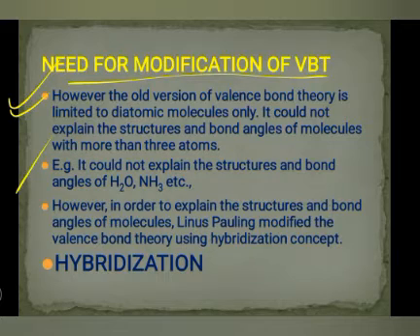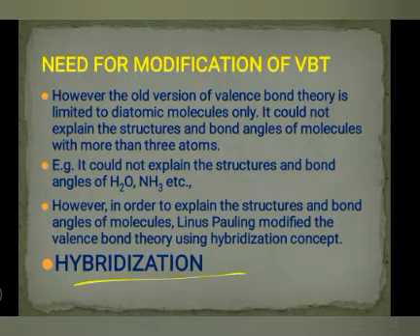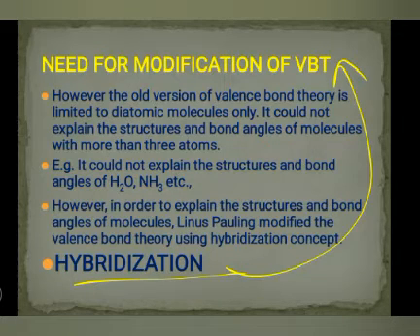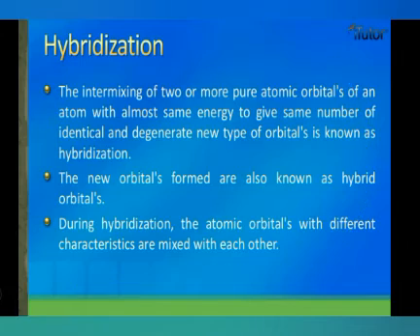It couldn't explain the structure of H2O and NH3 either. In order to explain the structure and bond angle of molecules, Linus Pauling modified the valence bond theory and called it the hybridization concept. So you can say hybridization is the modern version of valence bond theory.